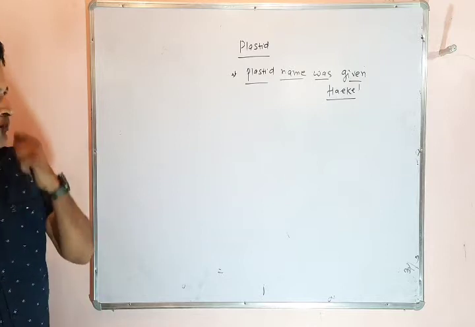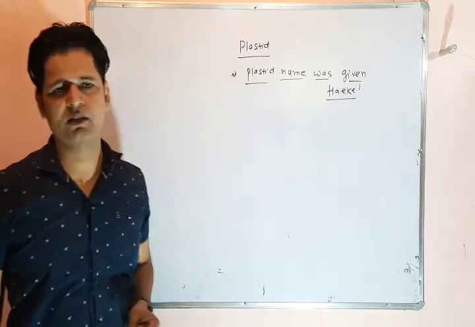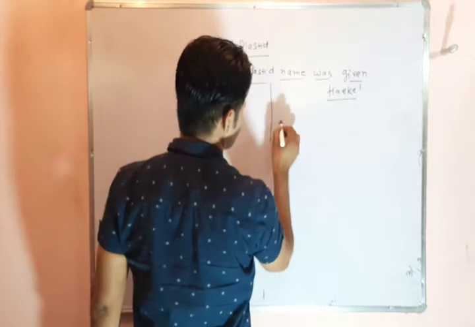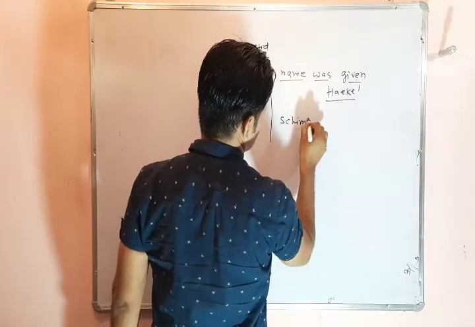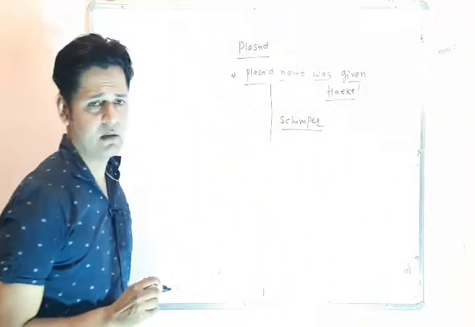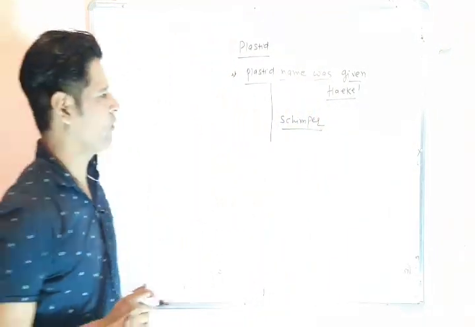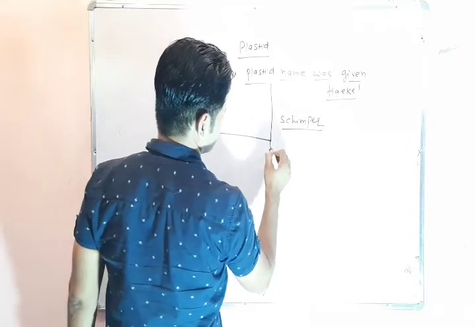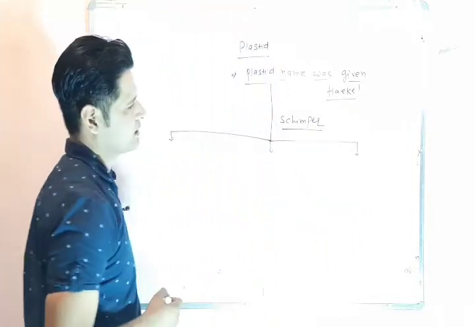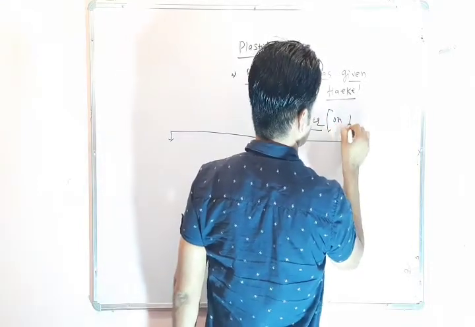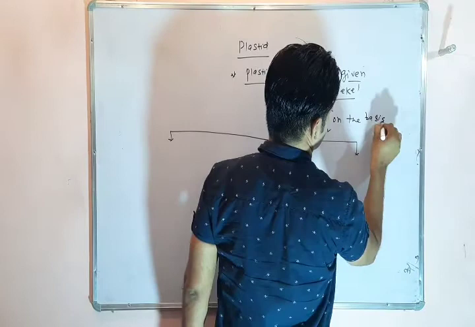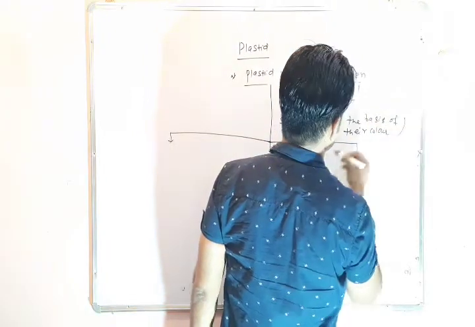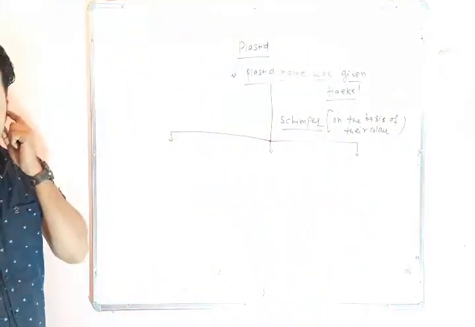Another scientist, Simper, classified the plastid into three parts on the basis of their color.